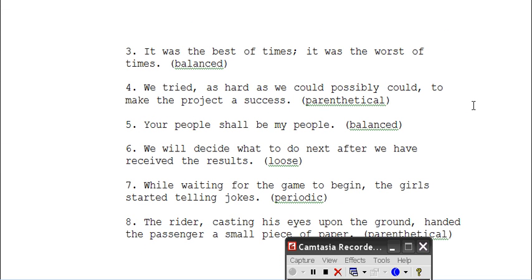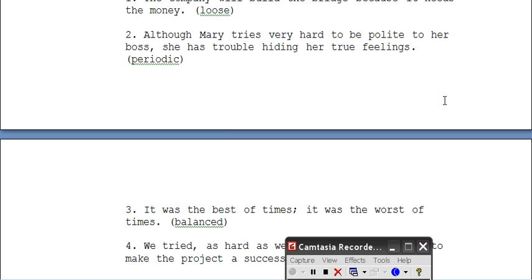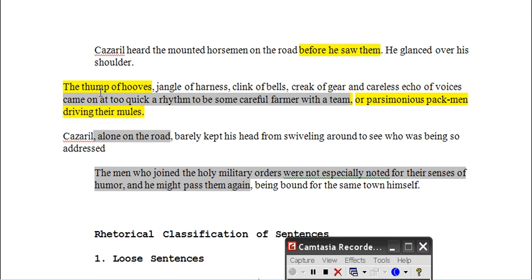Here's an example of a balanced sentence, in which instead of "and" it uses a semicolon. It was the best of times, it was the worst of times. Another example of a balanced sentence is what we put up here. This is a balanced sentence. So you have the subject, and then you have a predicate, sorry.